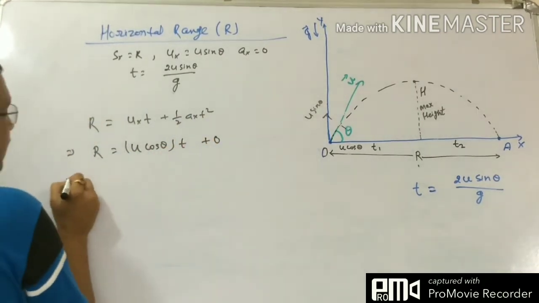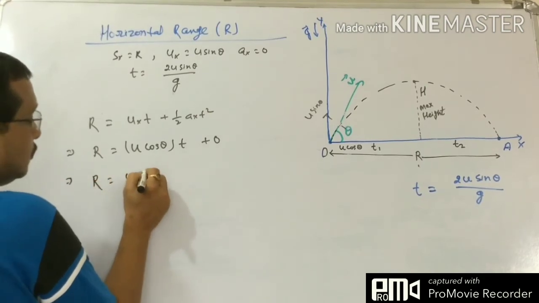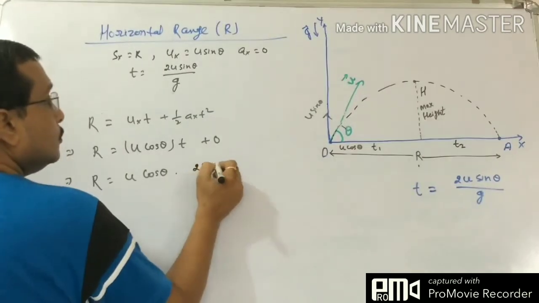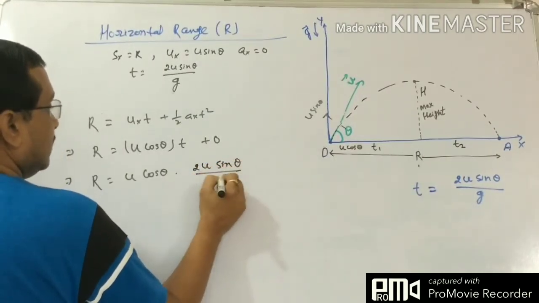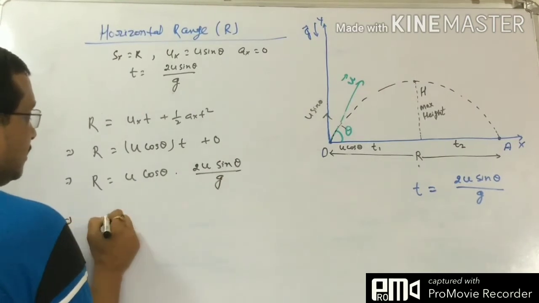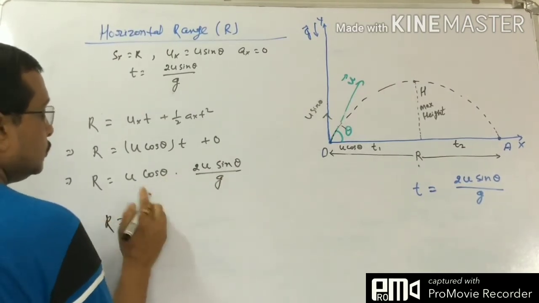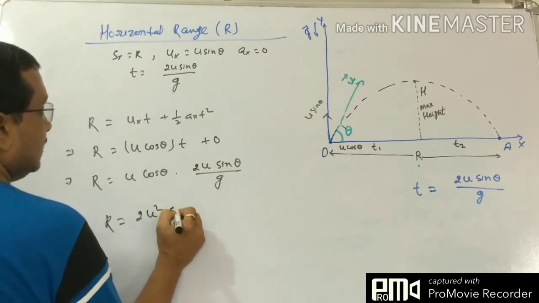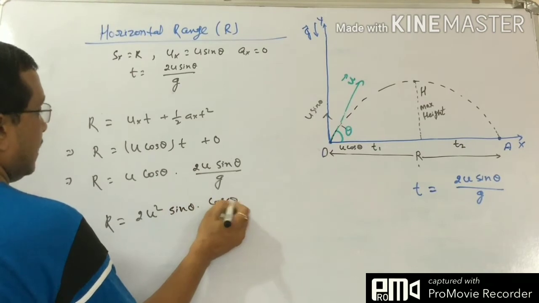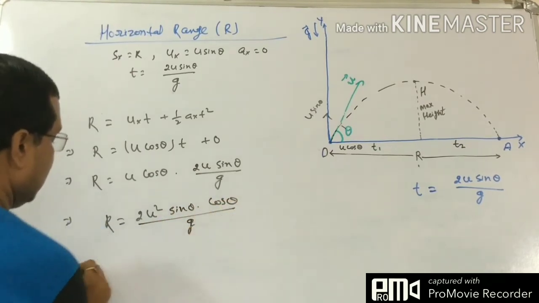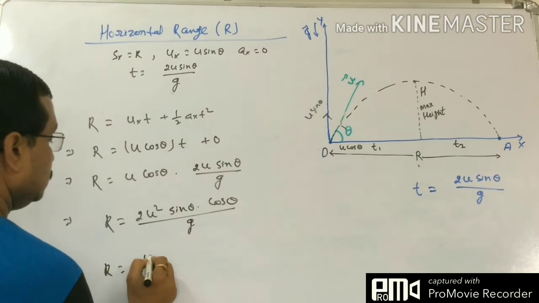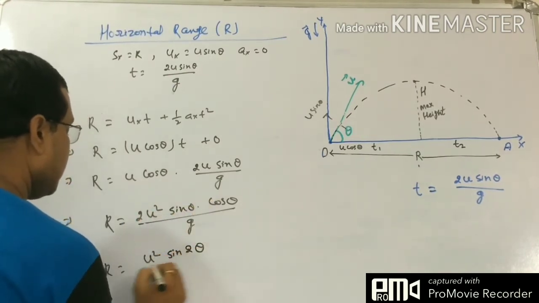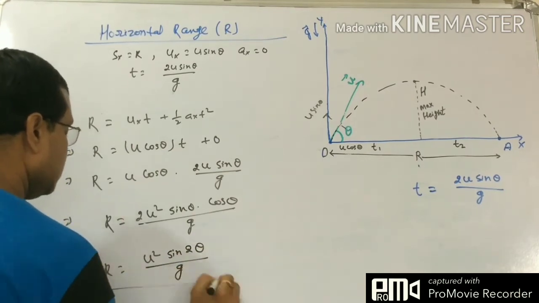Now put the value of t. R equals u cos theta into 2u sin theta upon g. So what can we write from here? R equals 2u square sin theta cos theta upon g. That means R equals u square, and 2 sin theta cos theta means sin 2 theta, upon g.